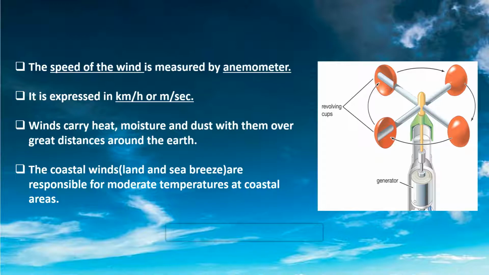As explained, winds are great equalizers. They carry heat, moisture, dust over great distances around the earth. Because of winds, coastal areas have moderate temperature, means neither too much nor too less.